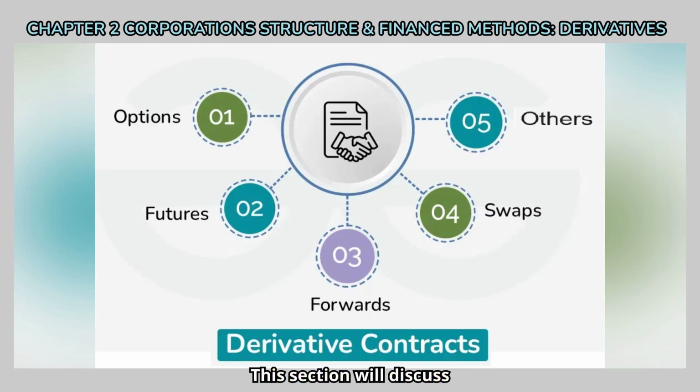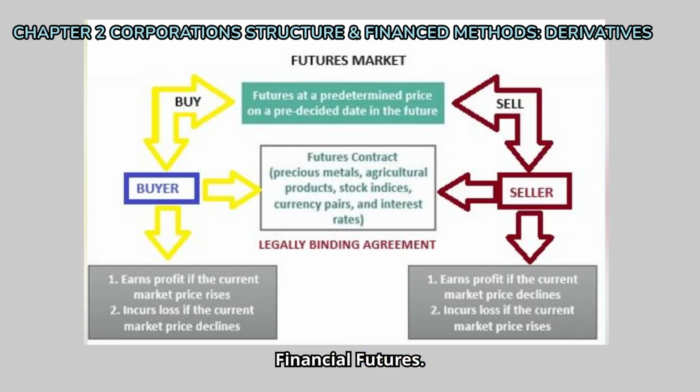This section will discuss derivatives contracts. Financial futures. A futures contract is a standardized, exchange-tradable contract between two parties to trade a specified asset on a set date in the future at a specified price. Financial futures are based on an underlying financial instrument, rather than a physical commodity.